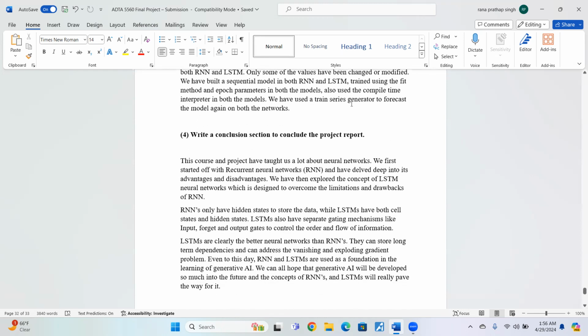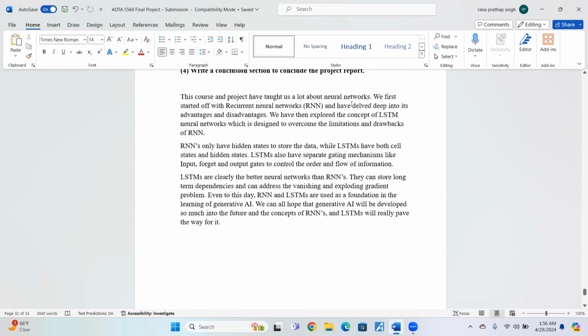Now I'm going to conclude the topic. This course and project have taught us a lot about neural networks. We first started off with recurrent neural networks and delved deep into their advantages and disadvantages. We then explored the concept of LSTM neural networks, which are designed to overcome the drawbacks of RNN. LSTM clearly outperformed the RNN neural networks.